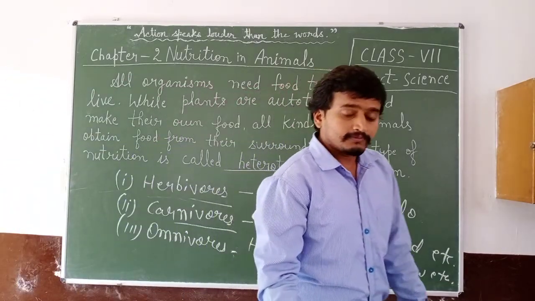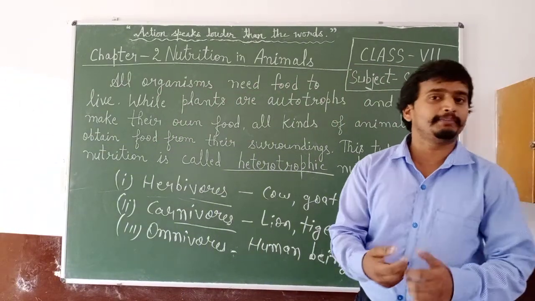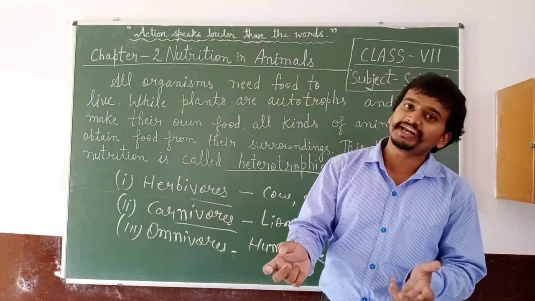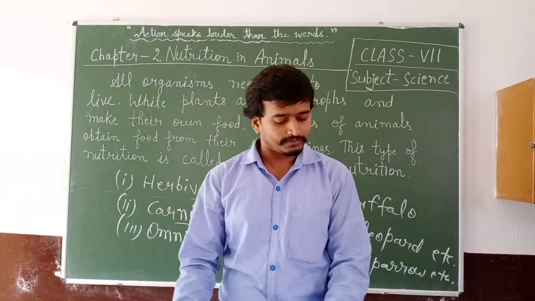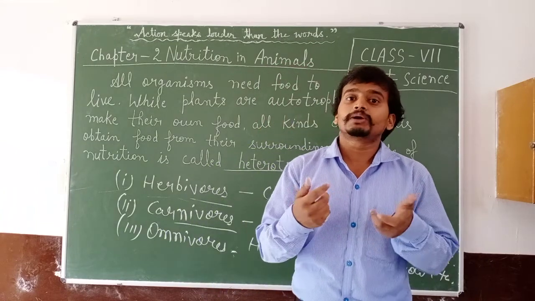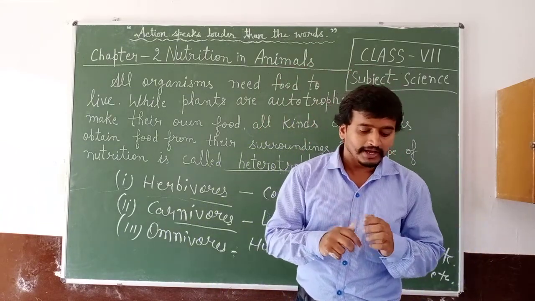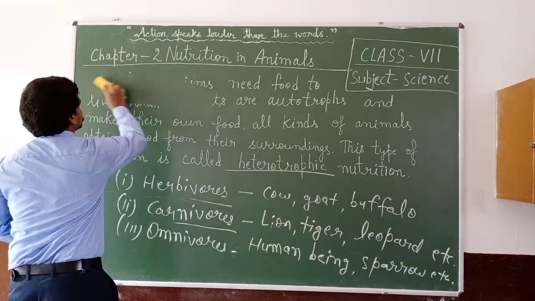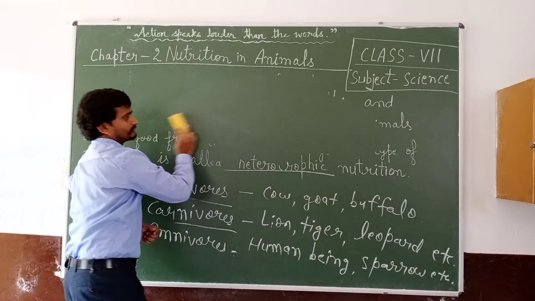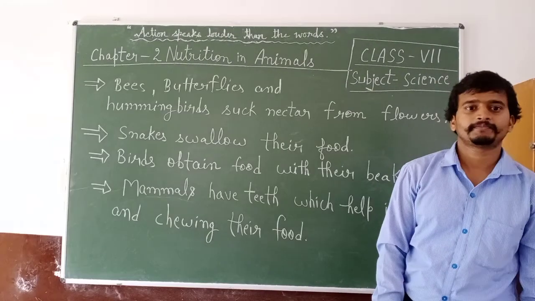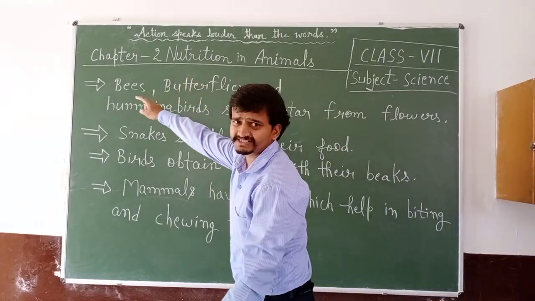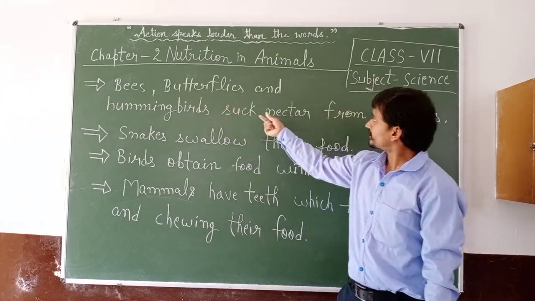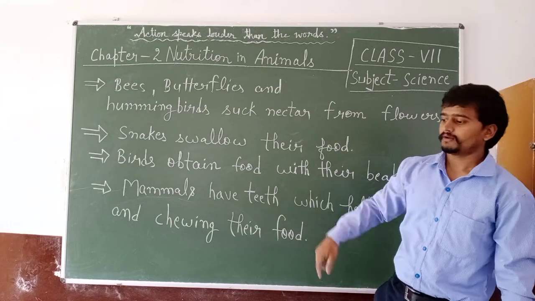Now, what is the feeding habit of animals? Just as different animals eat different types of food, the manner in which food is taken in is also different. Let us take some examples. Bees, butterflies, and hummingbirds suck nectar from flowers.